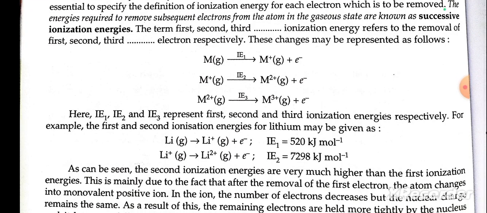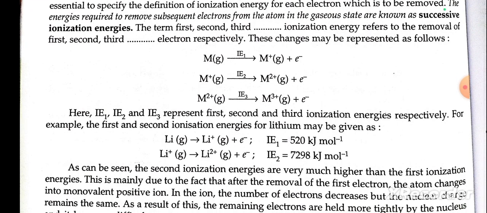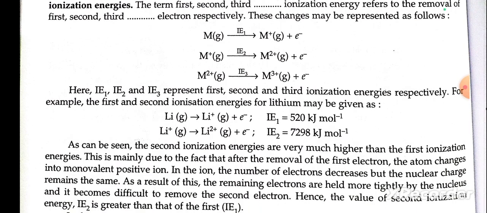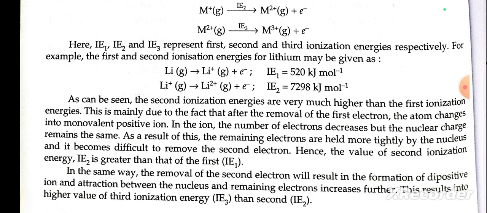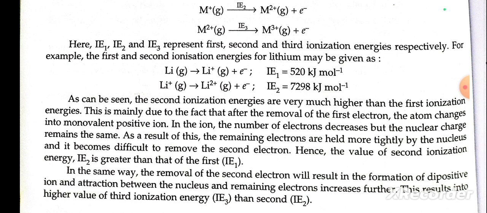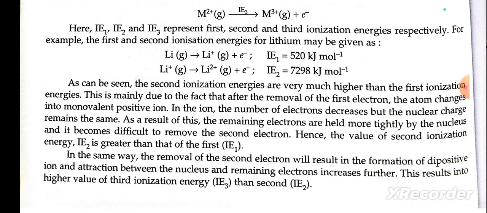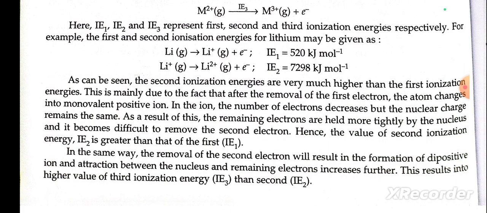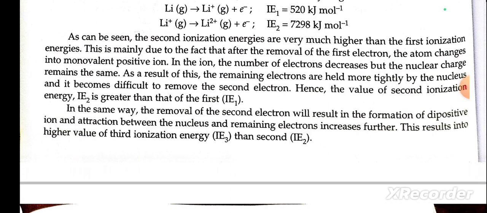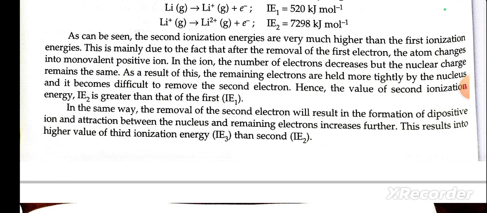The first, second, and third ionization energies refer to the removal of the first, second, and third electron respectively. These changes may be represented as following. Here, ionization energy first, second, and third represent the first, second, and third ionization energy respectively. For example, the first and second ionization energy of lithium may be as given below. As you can see, the second ionization energy is much higher than the first ionization energy.